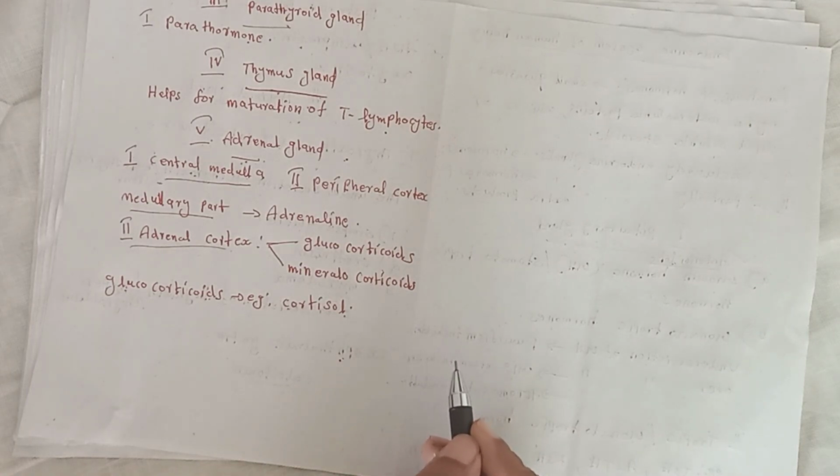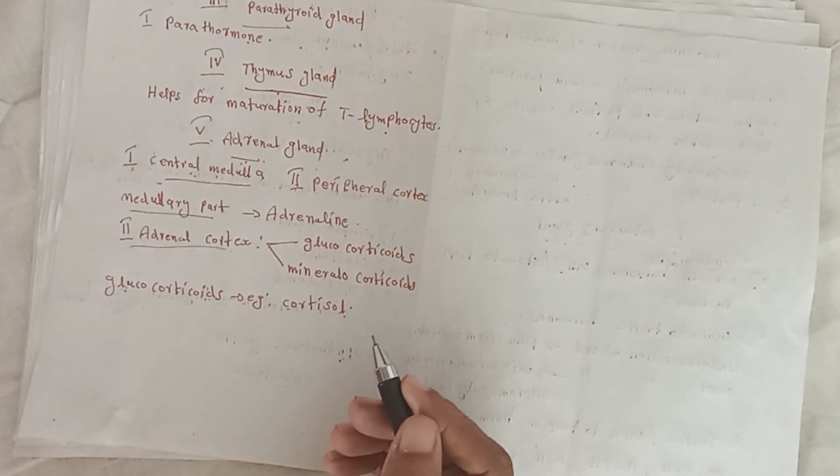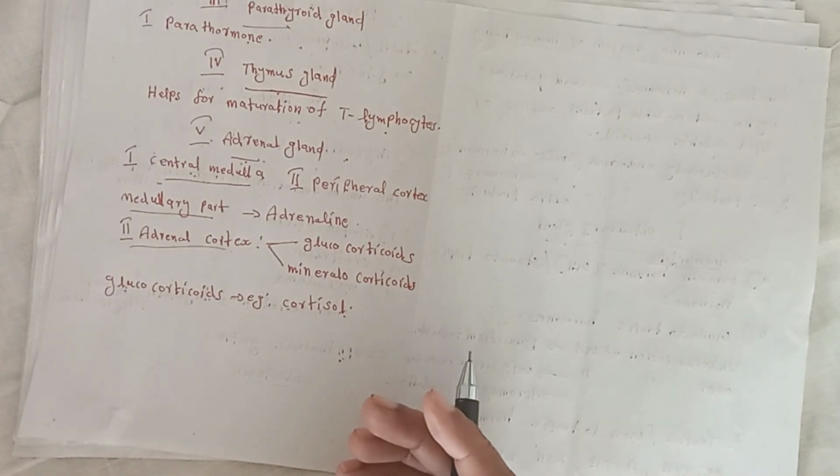In response to stress, glucose is released from liver by deamination of amino acid. The excess glucose is deposited in liver at the time of emergency.